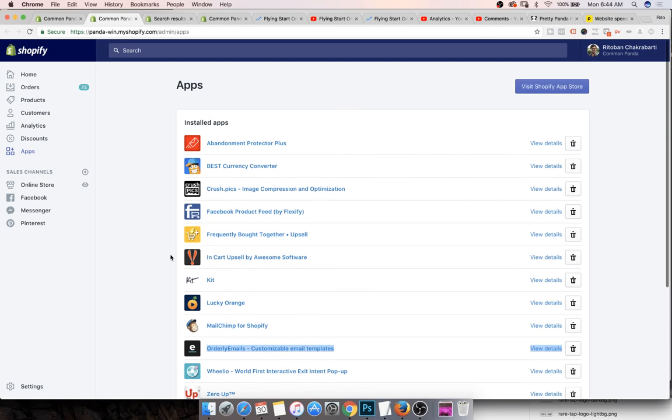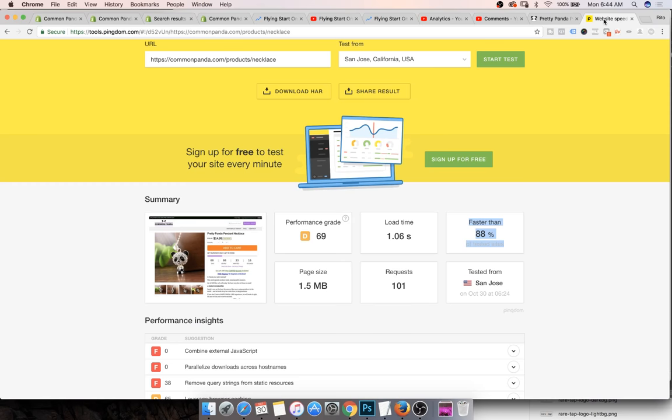So only 2 or 3 apps that I've installed here that I'm using currently actually set up some code on the site that slows down the speed. But that's fine because including images, including everything, our page size is still under 2 MB and our page load time is under 2 seconds. So we are good to go in that way. If your page is loading up over 2 seconds, you have something wrong and you need to optimize that. All right. Remember, if it's over 2 seconds, you are losing out on so many sales. You have absolutely no idea.